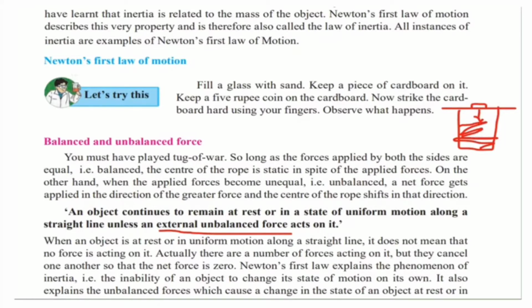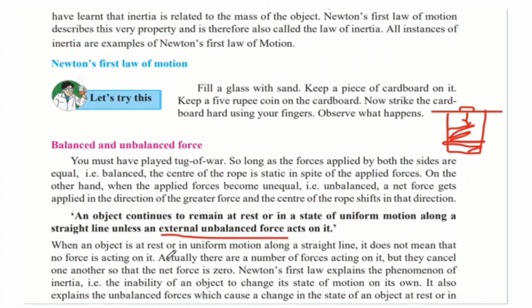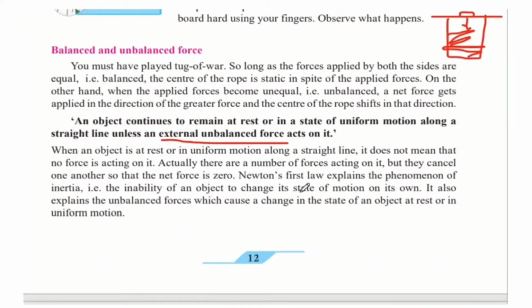When an object is at rest or in uniform motion along a straight line, it does not mean that no force is acting on it. Actually, there are a number of forces acting on it, but they cancel one another out so that the net force is zero. Even when you keep an object like a book on a table, it is not that no force is acting on it.